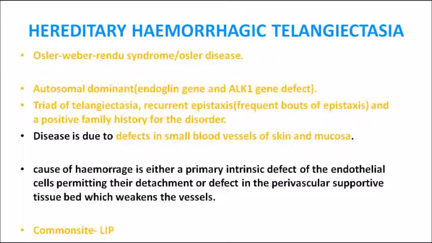So what is the main feature of this particular syndrome? In this syndrome, there is a defect in small blood vessels of skin and mucosa. That is why you can see bleeding from the nose as well as small telangiectasia. Small blood vessels are dilated, so that is the main defect. The most common site of this is the lip. So this is Osler-Weber syndrome.